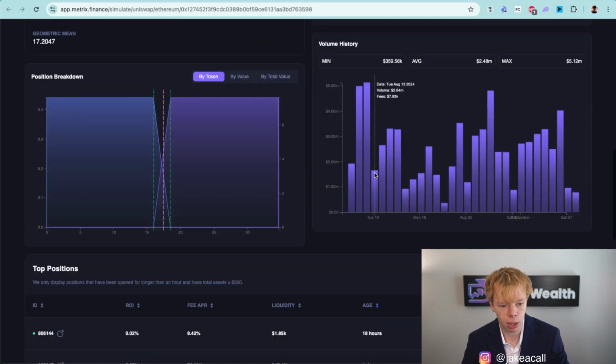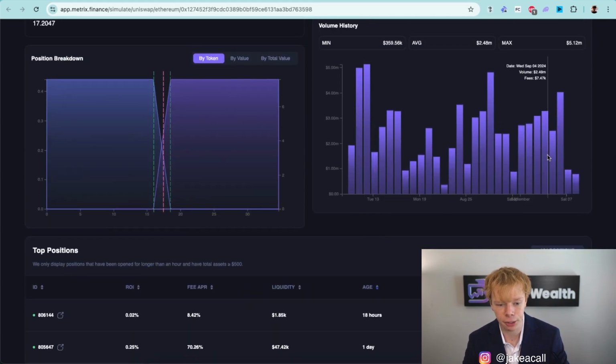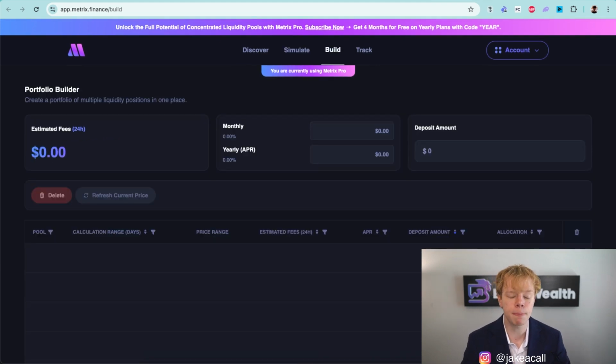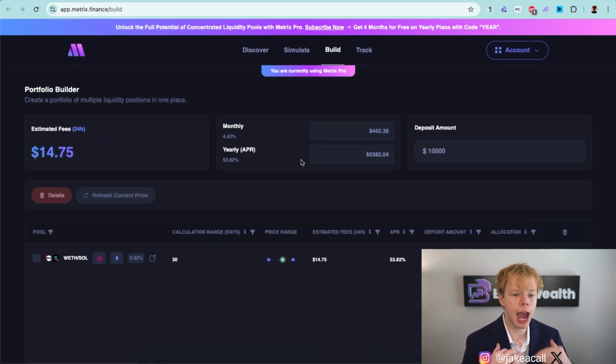But we would want to look at the volume history, make sure everything is accurate over here. Additionally, we want to look at the liquidity distribution to see where other liquidity providers have their capital. And assuming we're happy with everything, we'll plug in our deposit amount and save it to our portfolio. That's where we'll end up in the build section. And under the build section, we can add multiple positions.